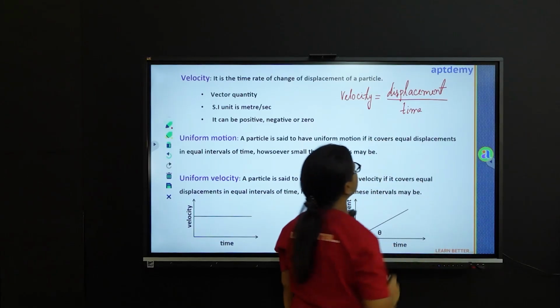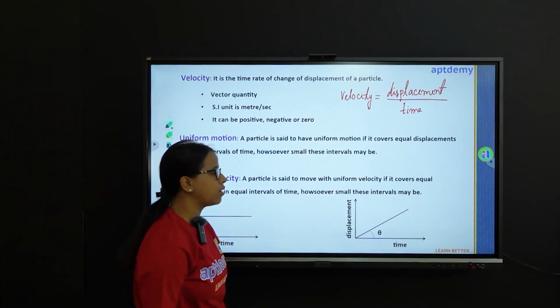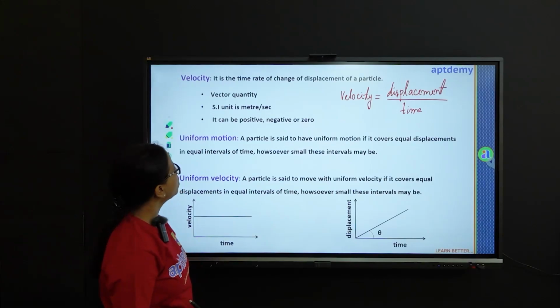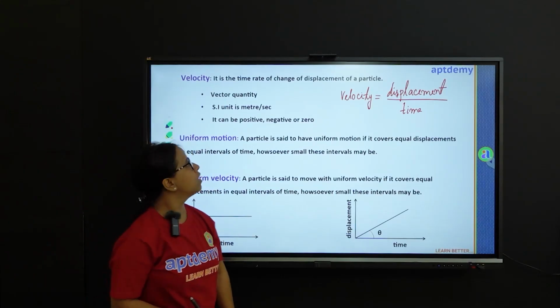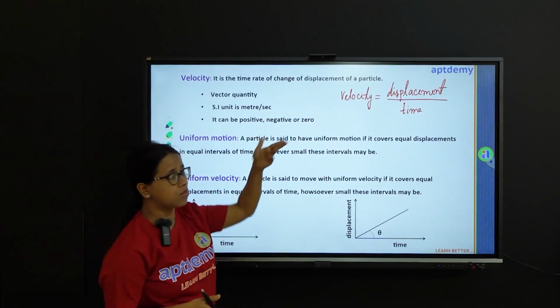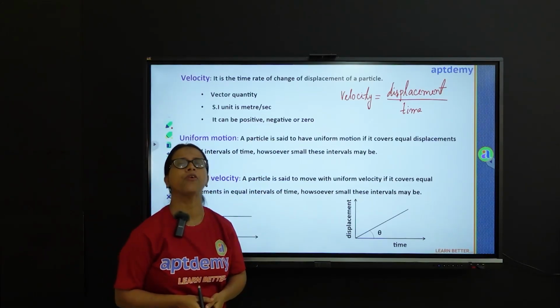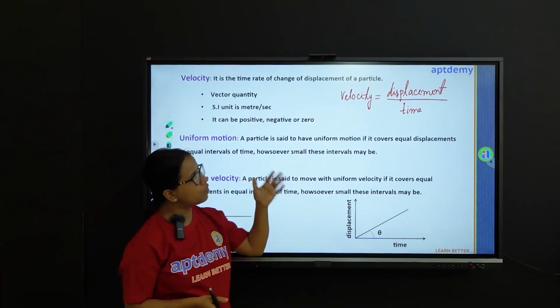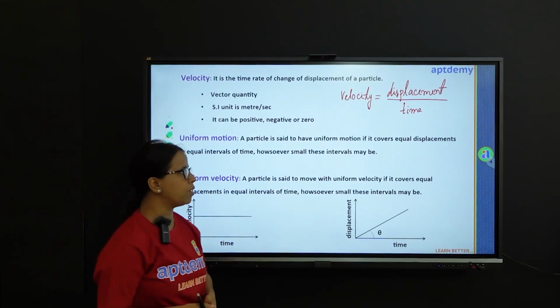The SI unit of velocity is the same as that of speed, that is meter per second. It is a vector quantity and it can be positive, negative or 0 since it involves displacement, and displacement can be positive, negative or 0. So, velocity also behaves similarly.